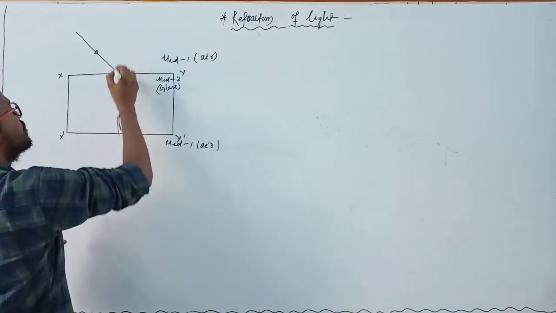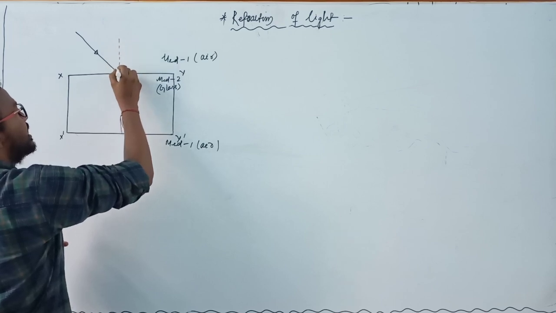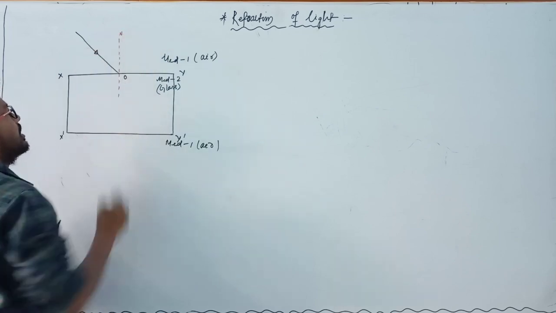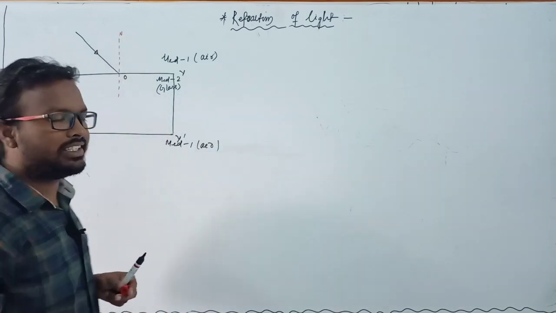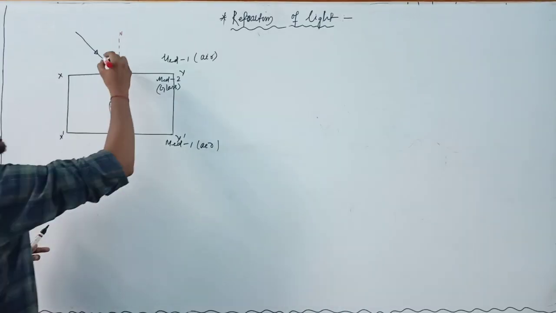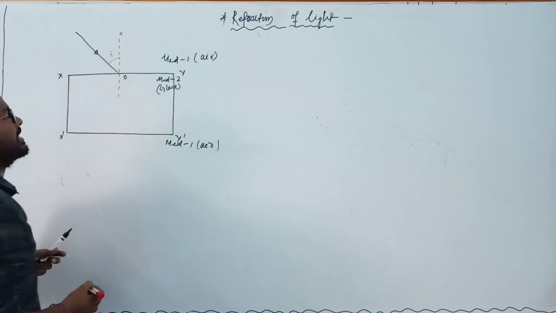Here first we have to draw a normal which is separated by two media, and this is the normal. You already know what is normal. Normal is always perpendicular to that interface. That means this angle is known as angle of incidence I.